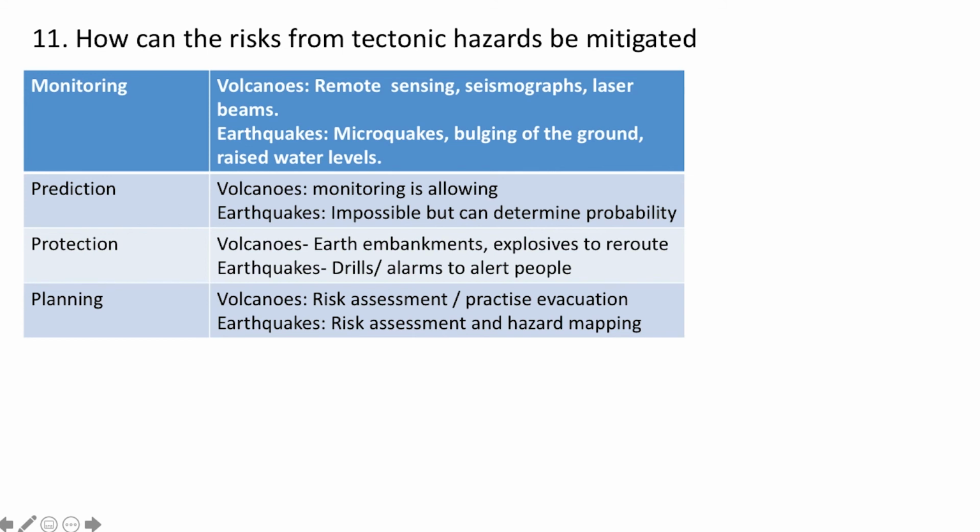So let's take a look. With regards to monitoring volcanoes, for example, we can use remote sensing, seismographs and laser beams to see any activity. With regards to earthquakes, we monitor microquakes. We look for bulging of the ground and we identify if there's raised water levels. With prediction, we can sometimes monitor volcanoes and make predictions as to when and how frequently they are likely to erupt. It's really difficult to do this with earthquakes, but we can determine probability as to when an earthquake may or may not happen.